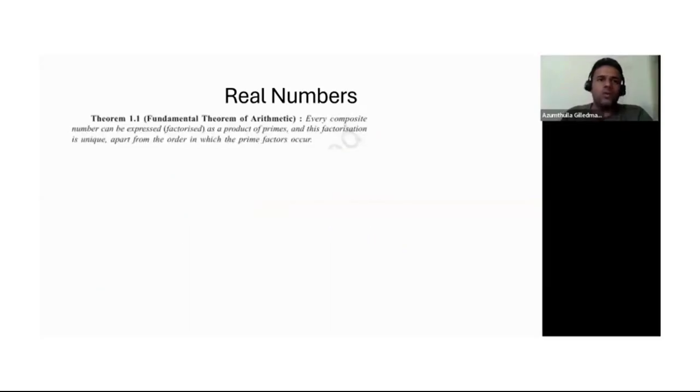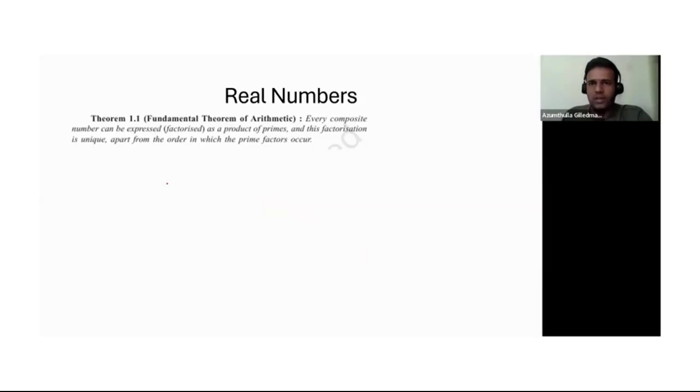Okay, now let's look at the main theorem, that is the fundamental theorem of arithmetic. What the fundamental theorem of arithmetic states is every composite number, in fact any number, can be expressed or factorized. So that's what we looked at previously, right? How to factorize the number. So every composite number can be factorized as a product of primes.